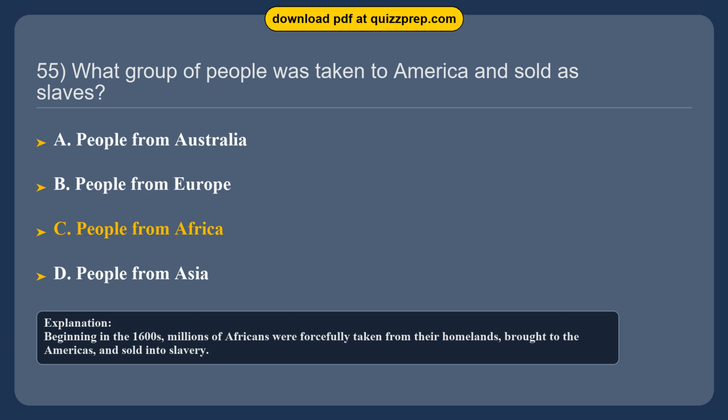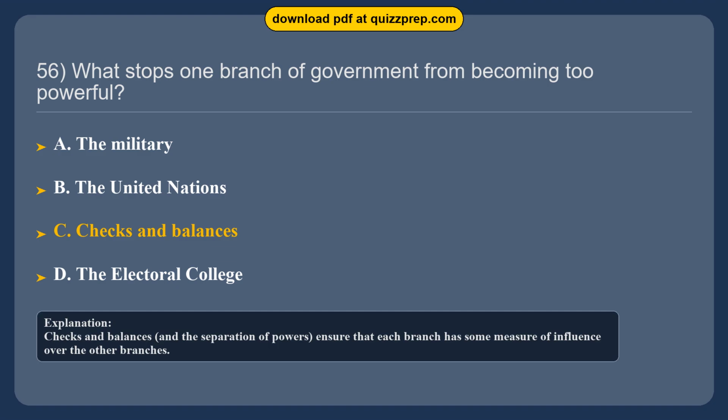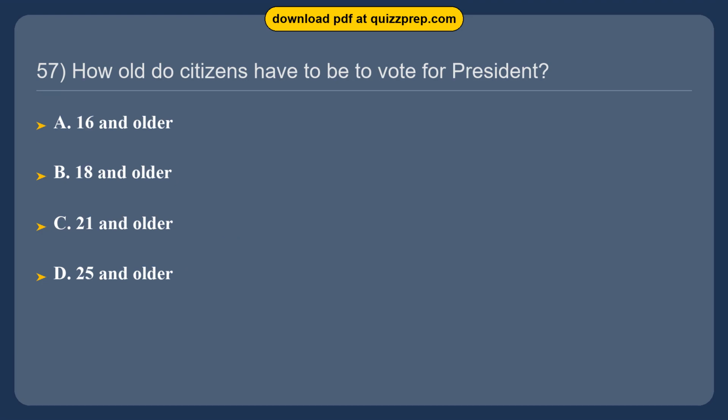Question 56. What stops one branch of government from becoming too powerful? Option A, the military. Option B, the United Nations. Option C, checks and balances. Option D, the Electoral College. The correct answer is option C, checks and balances. Checks and balances, and the separation of powers, ensure that each branch has some measure of influence over the other branches.